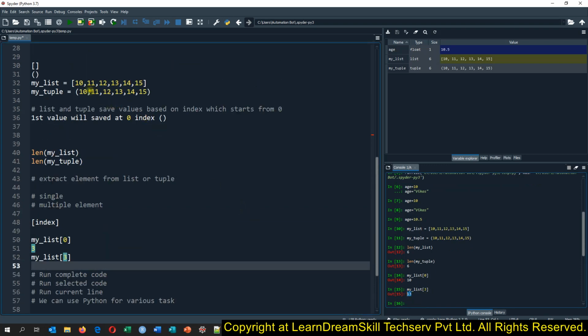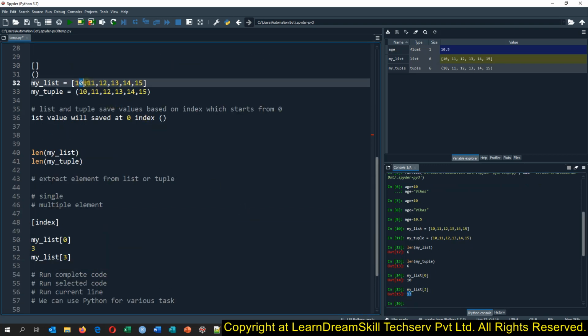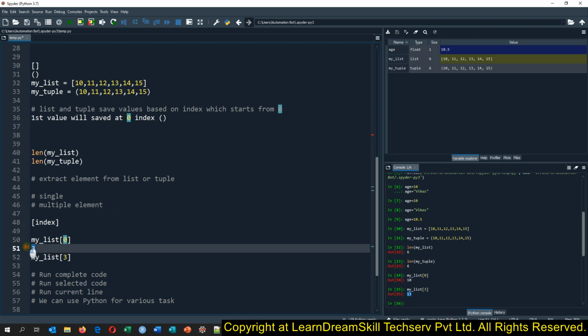And now let's come here. So it is the first element, it is the second element, it is the third element, and it is the fourth element. So that is how Python is giving me the value.